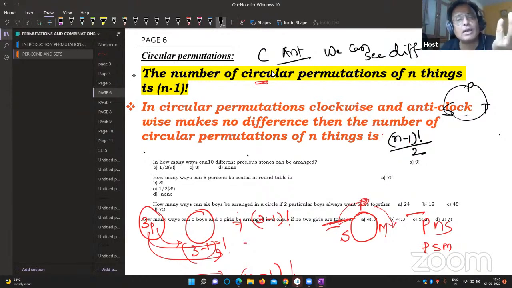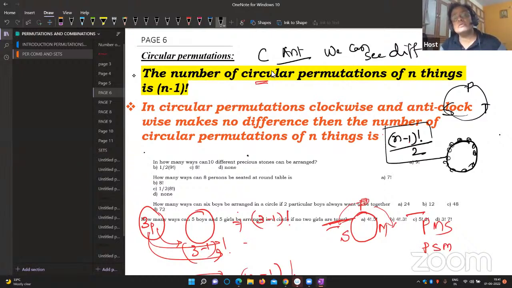Why? Because, for example, a garland. In the garland, all the flowers are there. Can you identify how he has prepared the garland, whether he has put all the flowers clockwise only? No, you can't identify. Like a garland, gold ornaments, diamond ornaments, pearl ornaments, it doesn't make any difference. There is one small iron ring in the marriage hall, on which he has put all the flowers. Can you identify clockwise and anti-clockwise? It doesn't make a difference. When clockwise and anti-clockwise doesn't make any difference, that time you have to divide it by 2.